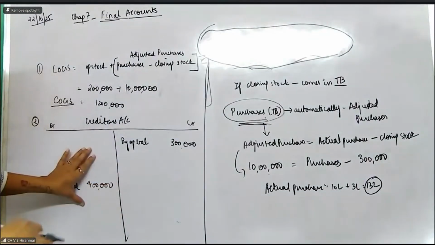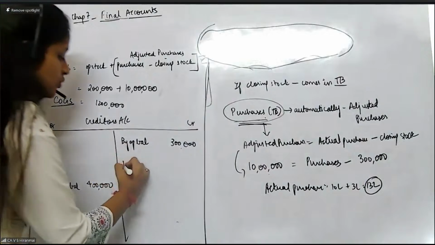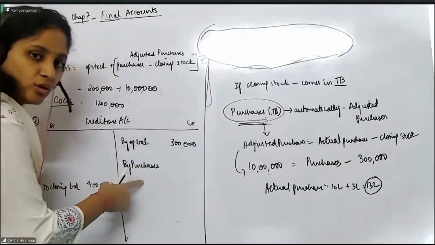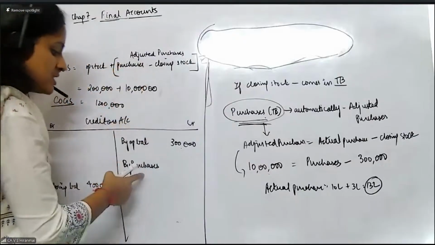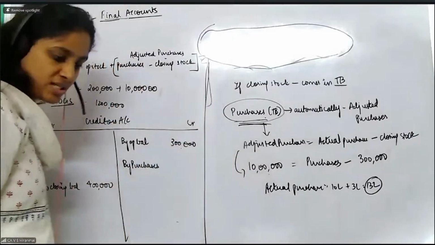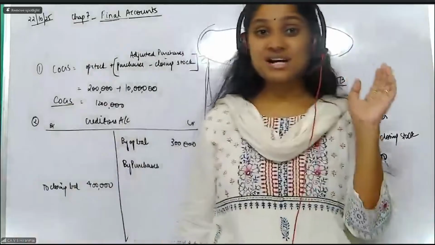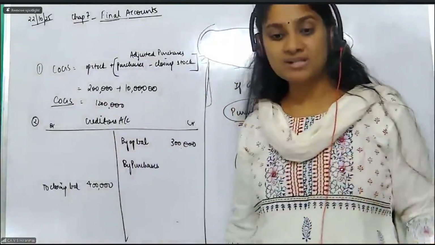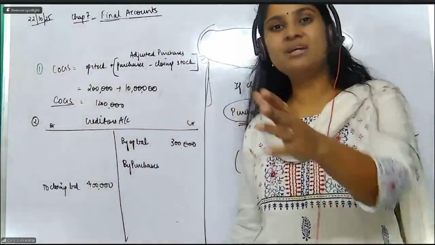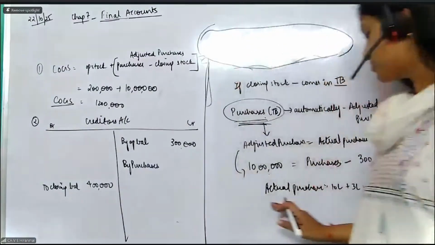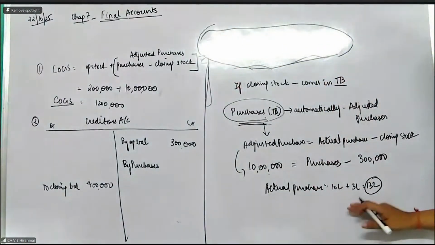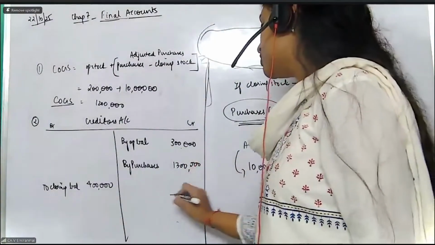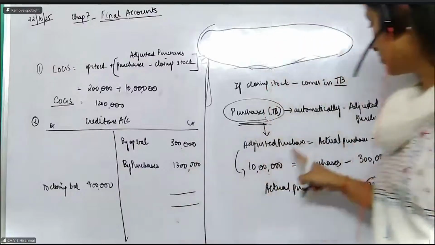Now what else will come? On the credit side, you will have to write the purchases. Now you tell me, will you take the adjusted purchases or the actual purchases? Creditors, as far as they are concerned, they want to get the money for the total purchases, correct? They have to get the money for total purchases. Total purchases is nothing but the actual purchases. So I will take 13 lakhs here. Why are you considering 13 lakhs? Why are you not taking 10 lakhs?